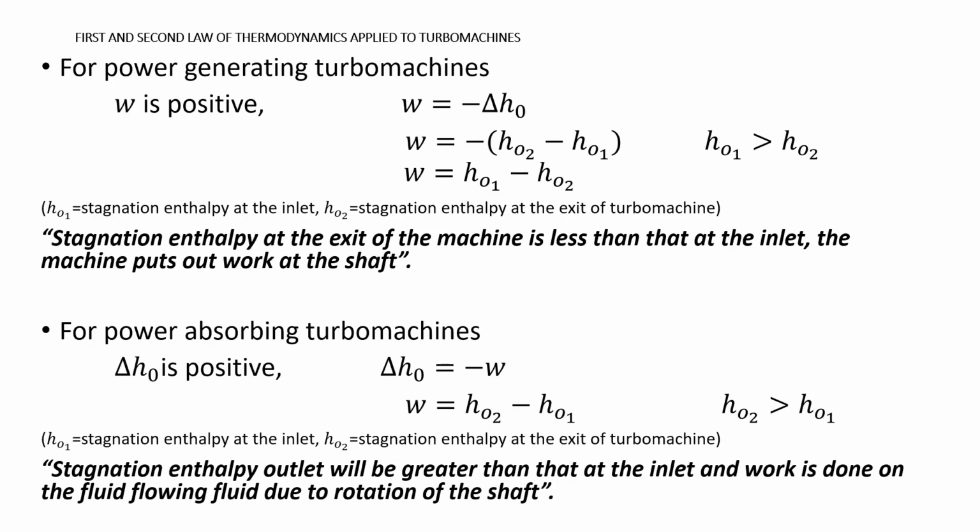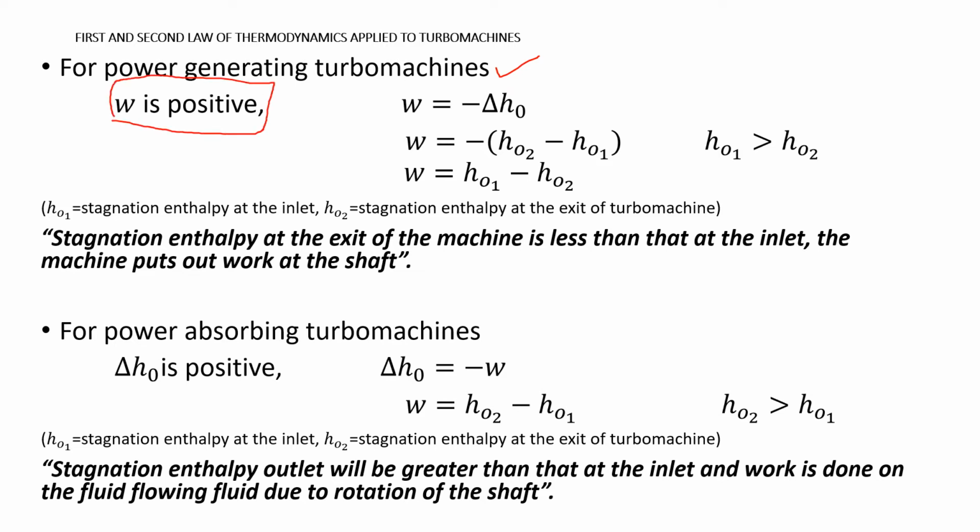Now let us see the expression for stagnation enthalpy. Variation of stagnation enthalpy happens for two cases, one for power generating turbo machine and one for power absorbing turbo machine. In case of a power generating turbo machine, the machine is generating power using the energy available within the fluid. That energy from the fluid is converted into work as shaft rotation. In case of a power generating turbo machine, work is positive.